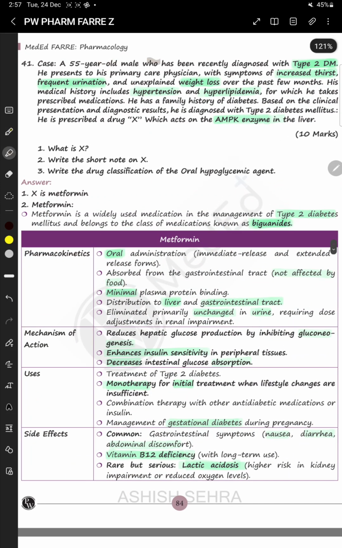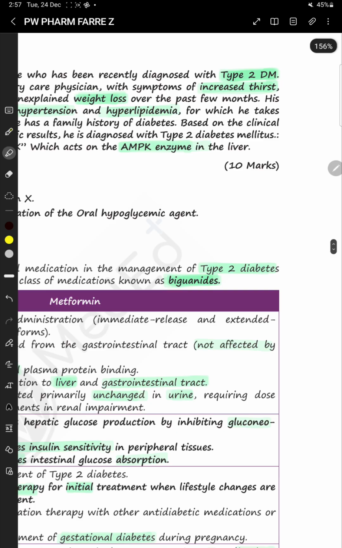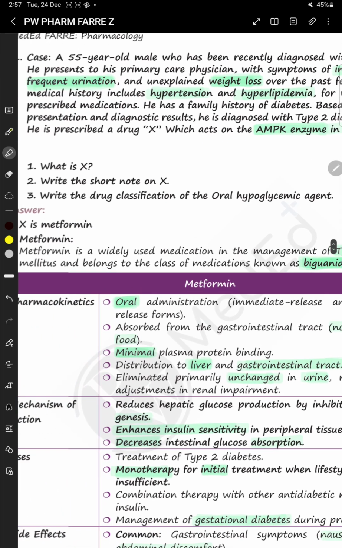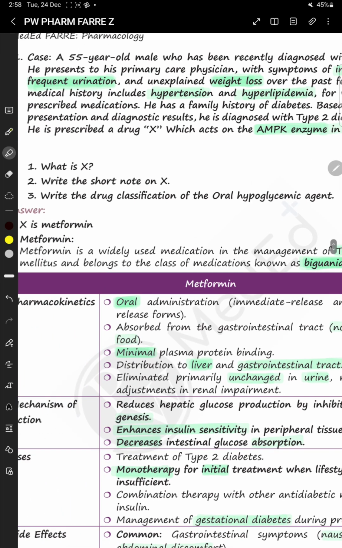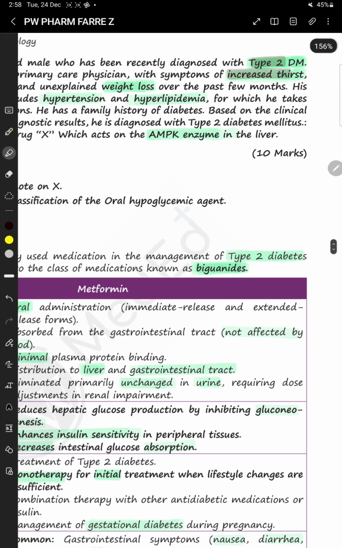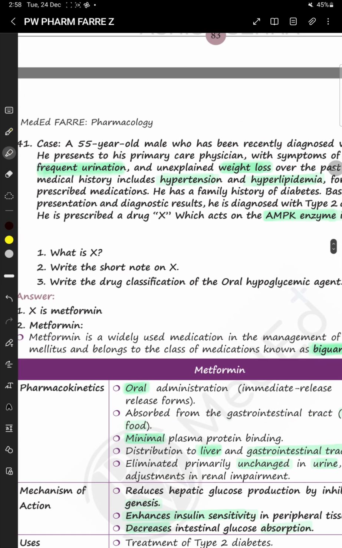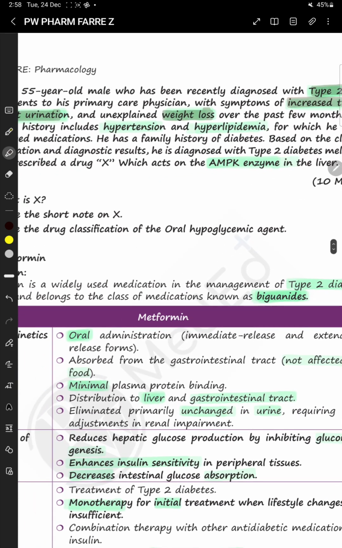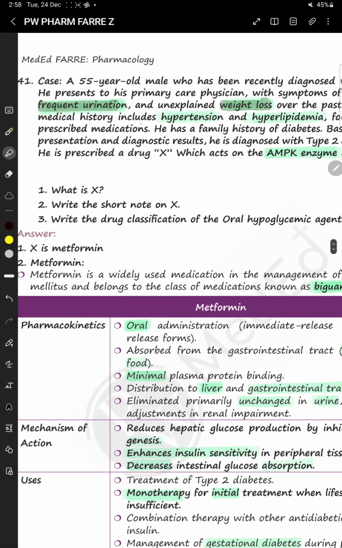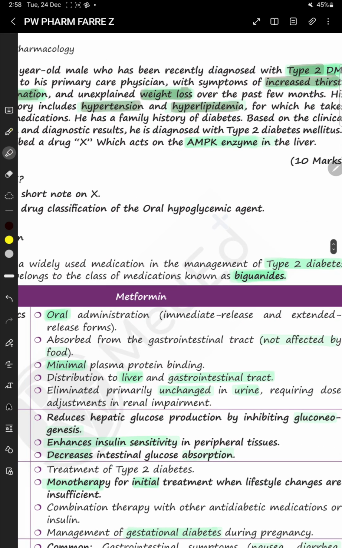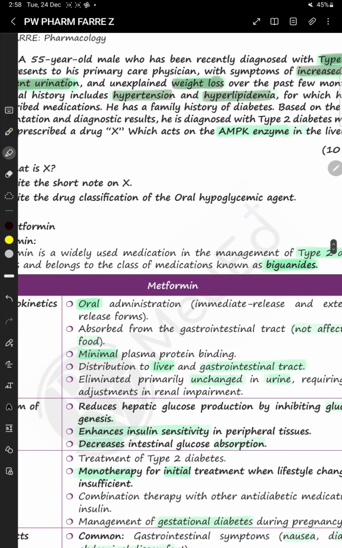A 55-year-old male who has been recently diagnosed with type 2 diabetes mellitus presents to his primary care physician with symptoms of increased thirst, frequent urination, and unexplained weight loss over the past few months. So the symptoms are increased thirst, frequent urination, and unexplained weight loss. His medical history includes hypertension and hyperlipidemia, for which he takes certain medications. He has a family history of diabetes.